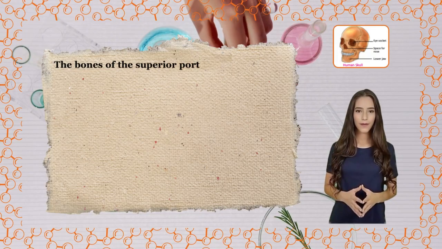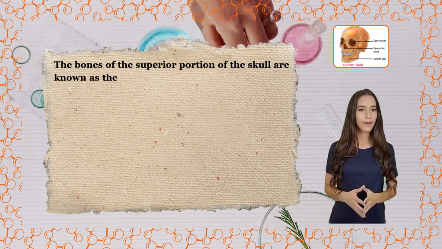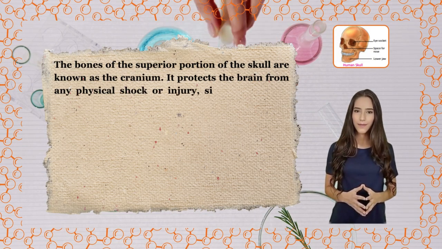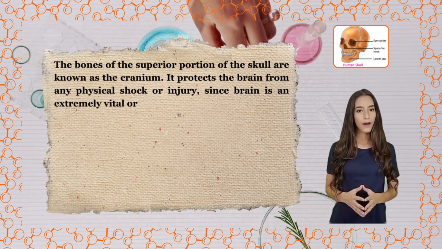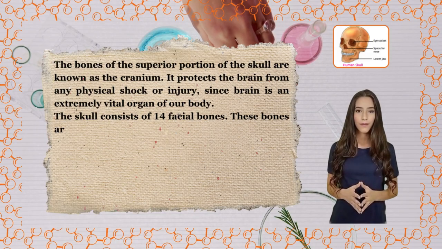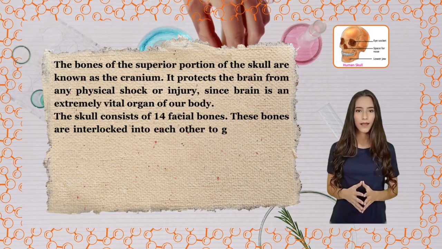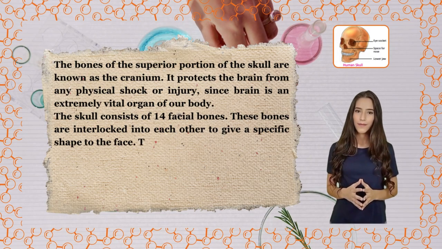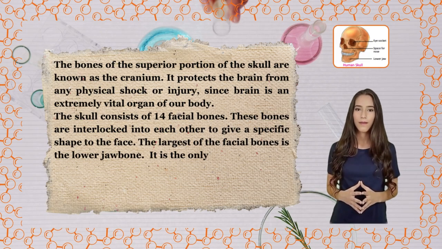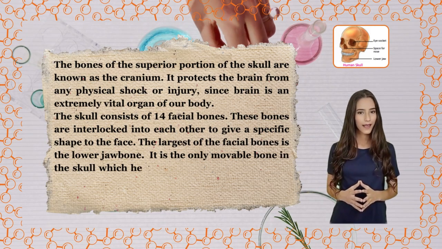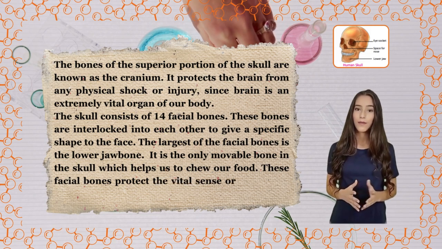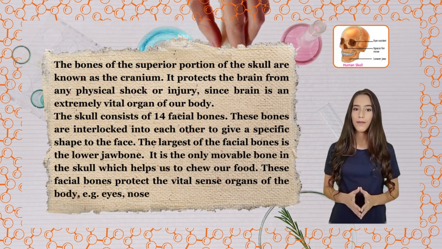The bones of the superior portion of the skull are known as the cranium. It protects the brain from any physical shock or injury, since brain is an extremely vital organ of our body. The skull consists of 14 facial bones. These bones are interlocked into each other to give a specific shape to the face. The largest of the facial bones is the lower jawbone. It is the only movable bone in the skull which helps us to chew our food. These facial bones protect the vital sense organs of the body, for example eyes, nose and mouth.